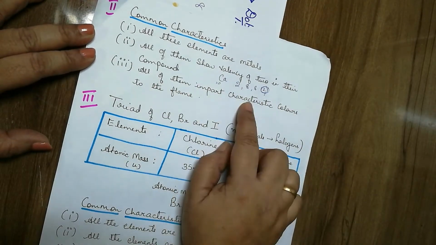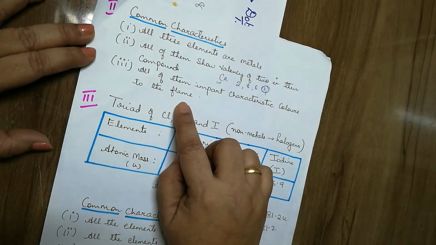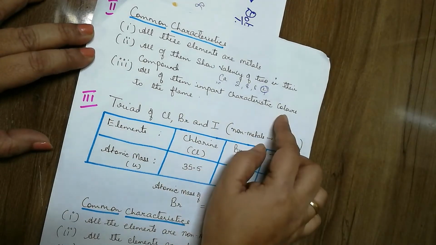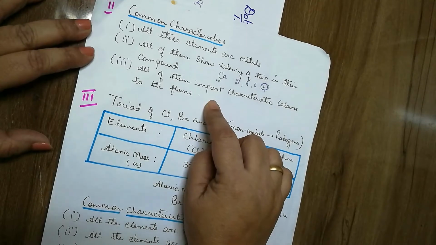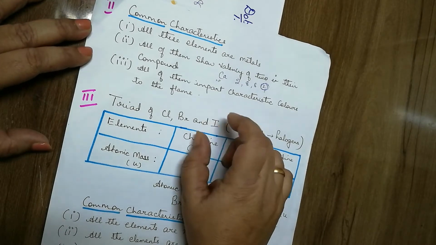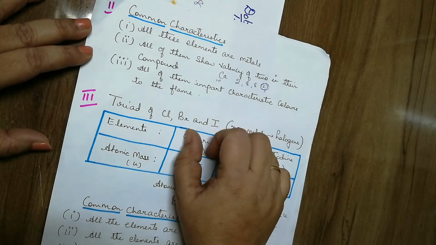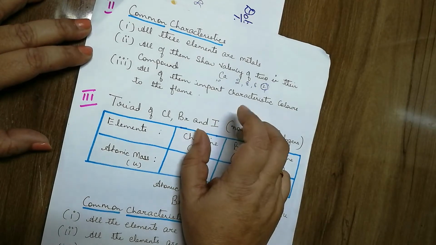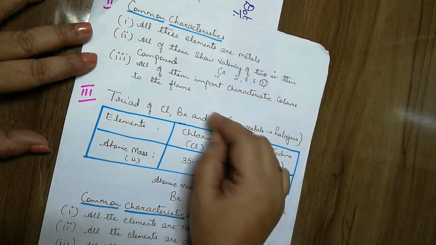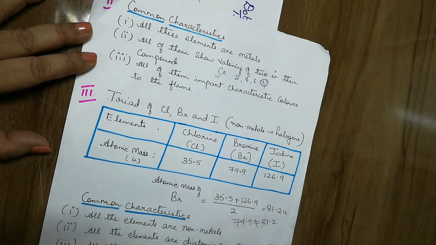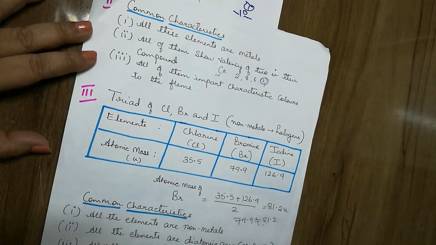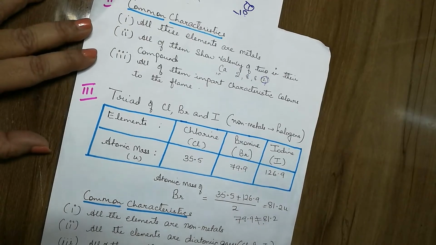All of them impart characteristic colors to their flame, which means when these elements are heated, they impart a particular color. For example, barium imparts a pale or apple green color, strontium gives red color and calcium gives orange red color.